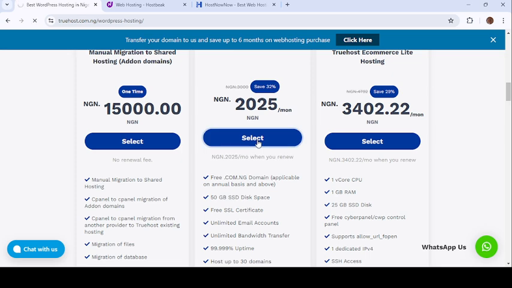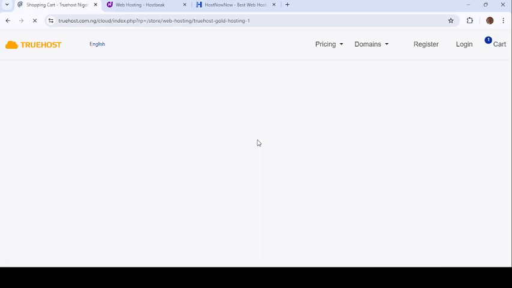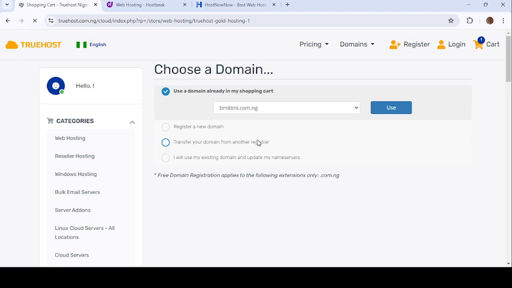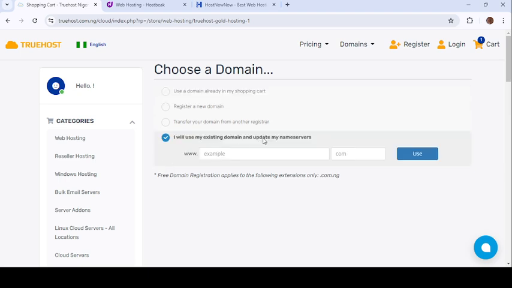The prompting is so easy. When you click on select, it takes you to the next step, and you shop just like the way it's laid out. When you want to get it, it will ask you to choose a domain. Let me try to register a domain.